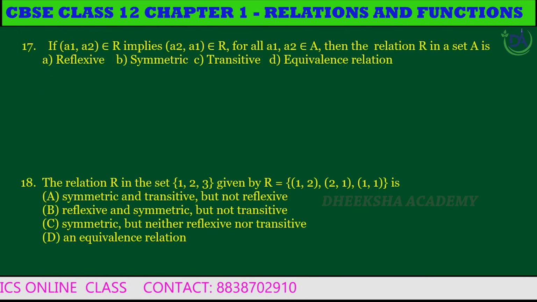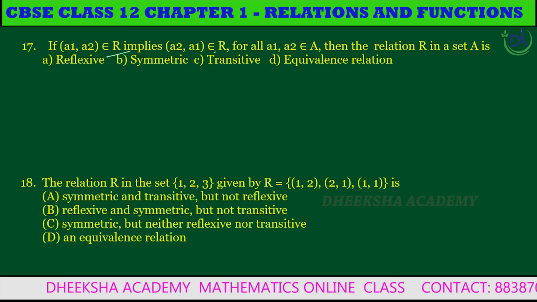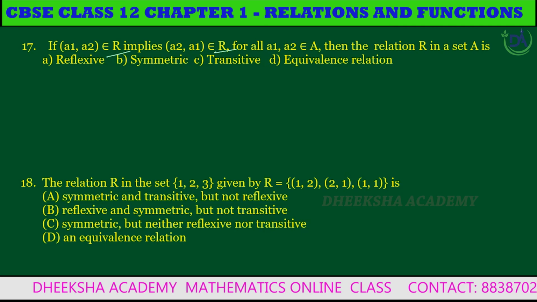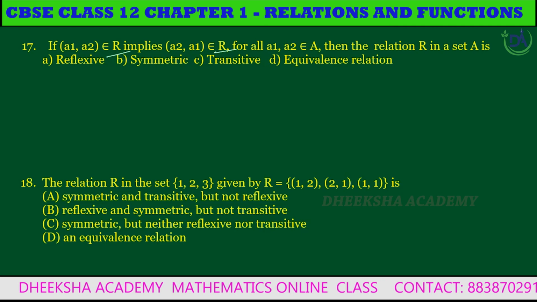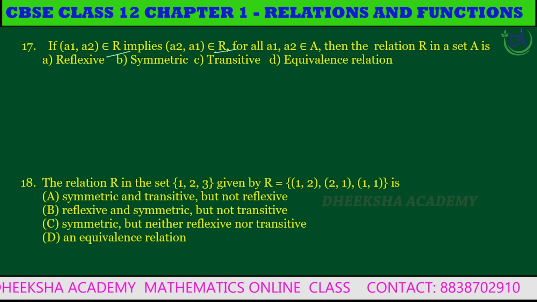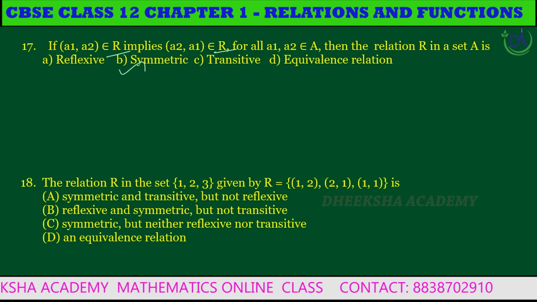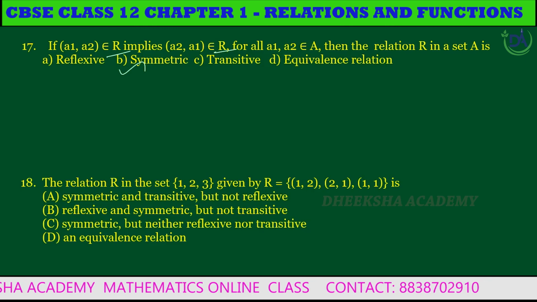Question number 17. If A1, A2 belongs to relation R and A2, A1 belongs to the relation R, for all A1, A2 belongs to A, then the relation R in a set capital A is said to be symmetric. It's a definition.